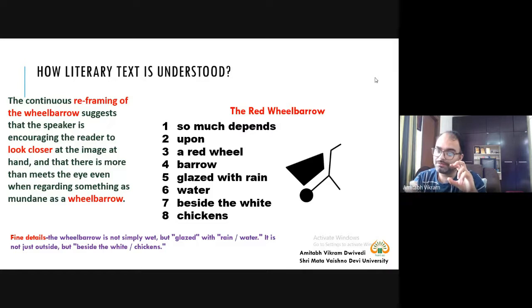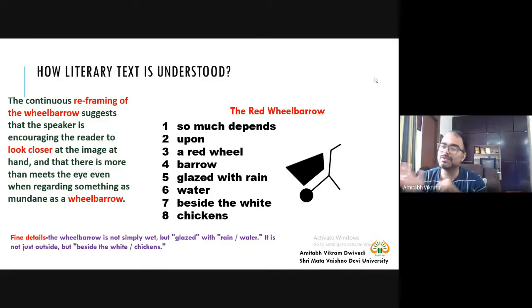So a sort of sensuality, an appeal to the senses, is associated with this word. It is not like a red wheelbarrow wet with rainwater. The writer is not writing like that. A red wheelbarrow is not wet. A red wheelbarrow is glazed with rainwater.